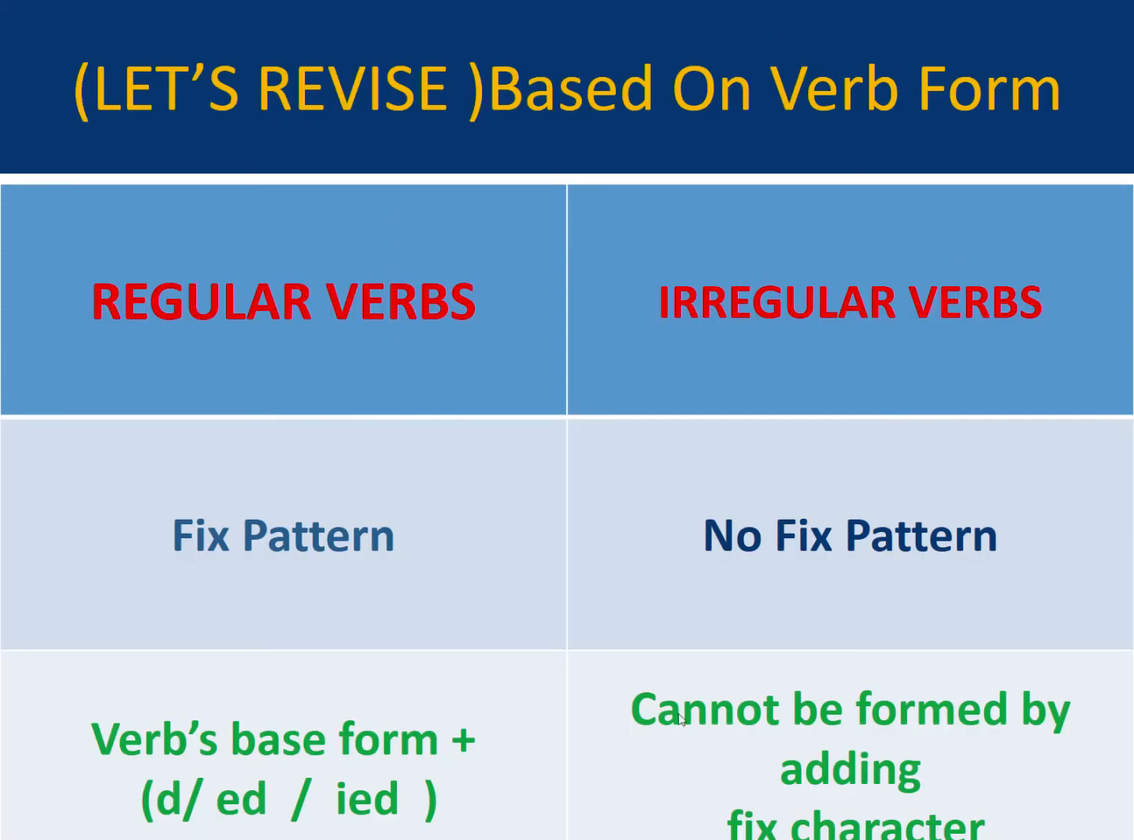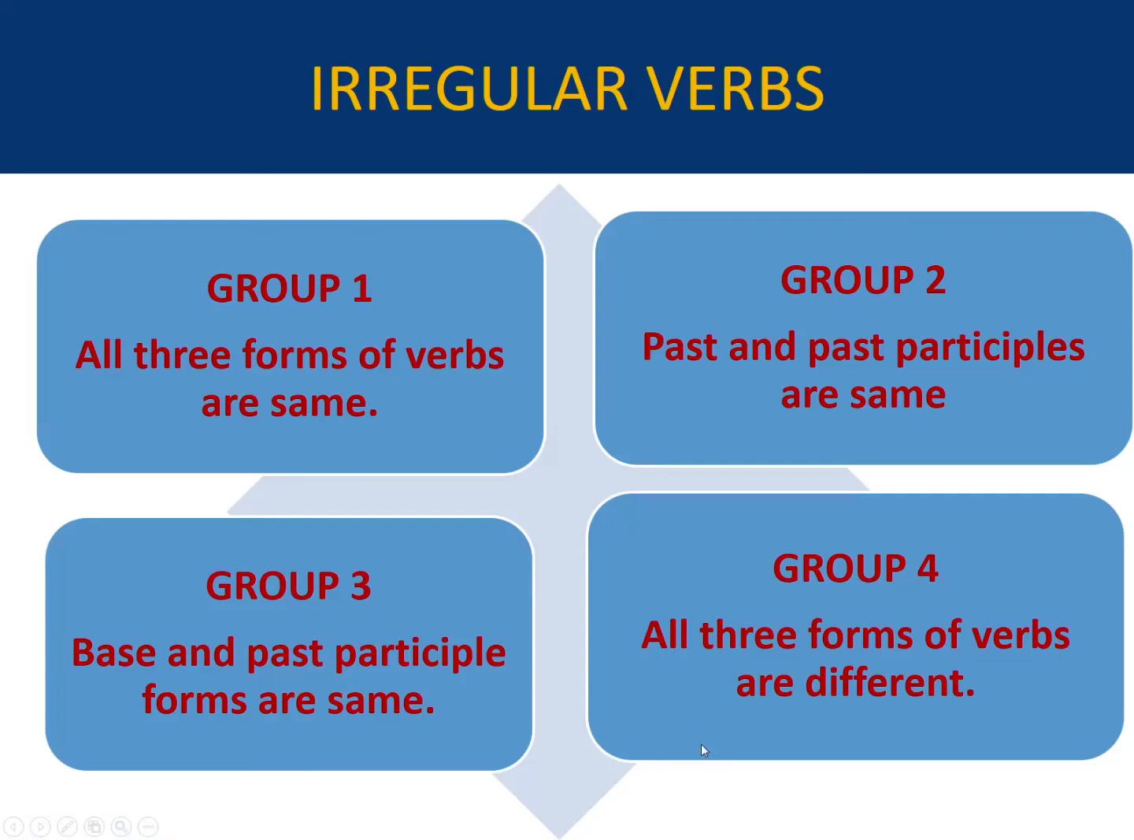Let's revise what we have learned. Regular verbs have a fixed pattern, irregular verbs do not have a fixed pattern. In regular verbs we add d, ed and ied to the base form, and irregular verbs cannot be formed by adding any fixed character. Then in irregular verbs there are four groups. Group 1, all three forms of verbs are the same. Group 2, past and past participle are the same. In group 3, base and past participle forms are the same. And group 4, all three forms of verbs are different.